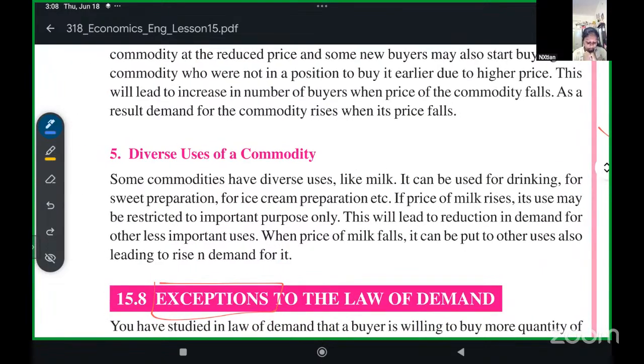Now what happens? Some commodities have multiple uses. For example, milk. Milk can be used for drinking, for preparing sweets, for preparing ice cream, for preparing tea, coffee, and many things. If the price of milk rises, its use may be restricted to important purposes only. This will lead to a reduction in demand for other less important uses. When the price of milk falls, it can be put to other uses also, leading to a rise in demand for it. I'll explain this to you.